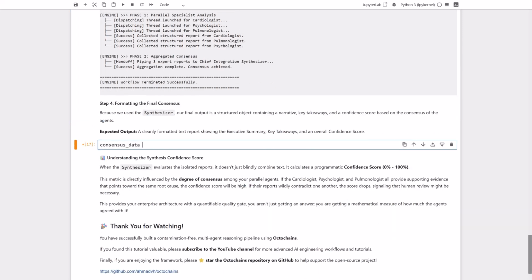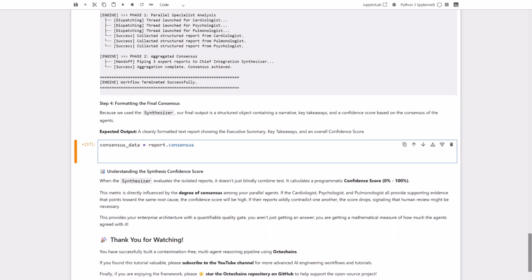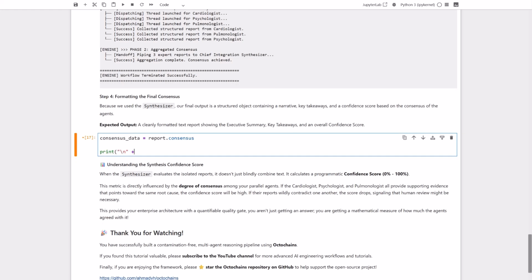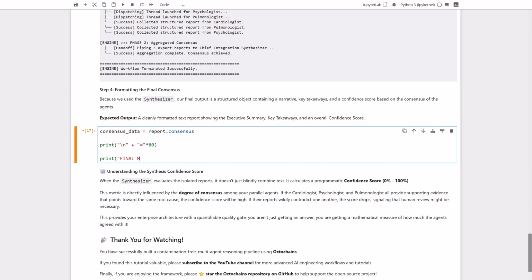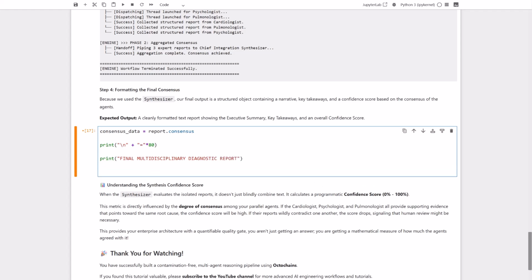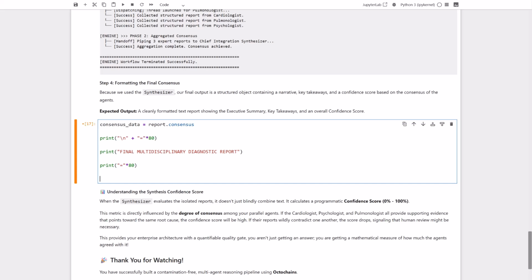Let's create a new variable here to store our final consensus results extracted directly from the report. We'll print a nice divider line to separate our output visually and make it highly readable. Let's print a bold clear header for our final multidisciplinary diagnostic report. We'll close the header block with another divider line to keep things clean.